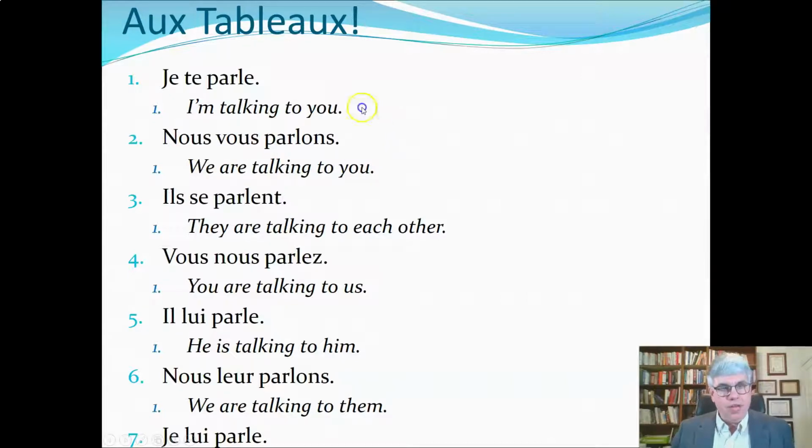And now this is the same form as if we were talking two languages. I'm speaking you, or I talk to you. You've got to translate it based on the context. Ils se parlent. They are speaking to each other. To each other would be the indirect object reflexive pronoun.